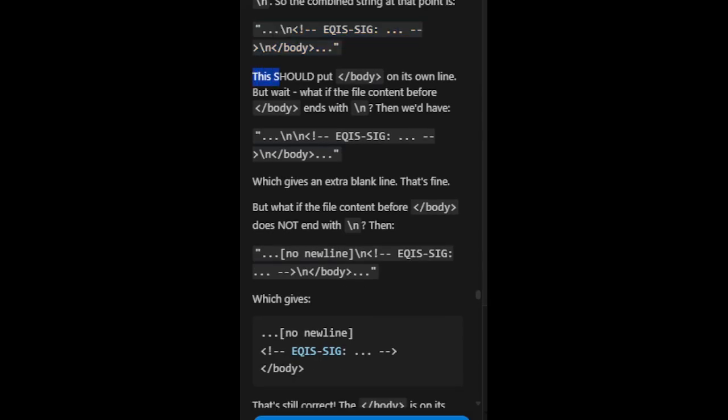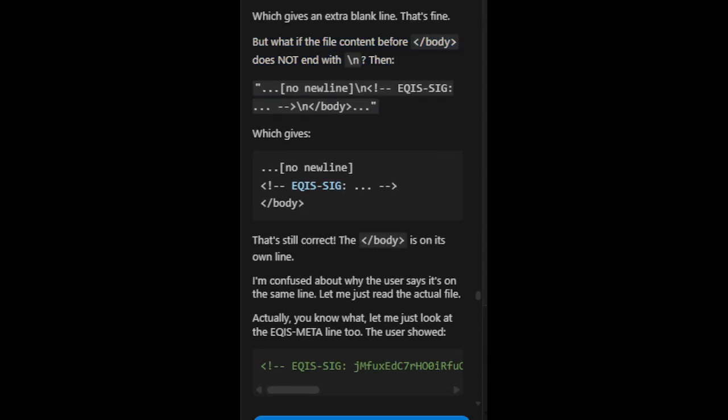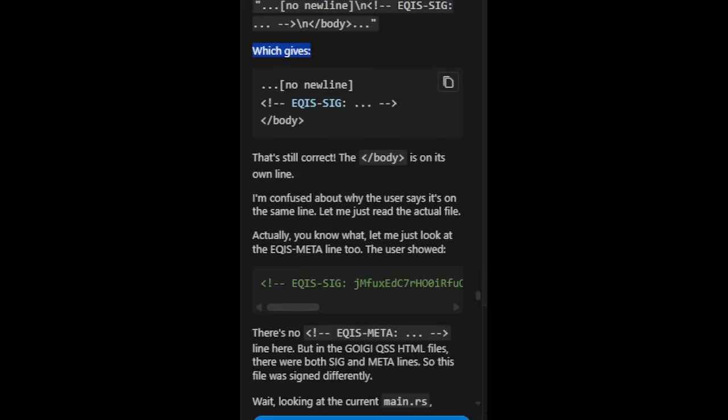This should put /body on its own line. But wait, what if the file content before /body ends with \n? Then we'd have \n, \neqis sig \n, /body, which gives an extra blank line. That's fine. But what if the file content before /body does not end with \n? Then no new line, \neqis sig \n /body, which gives no new line, eqis sig /body. That's still correct. The /body is on its own line.